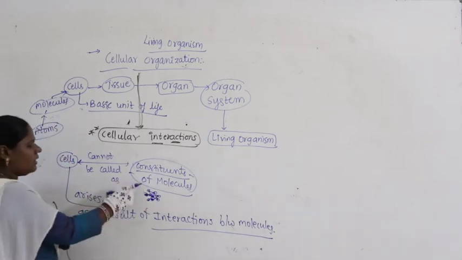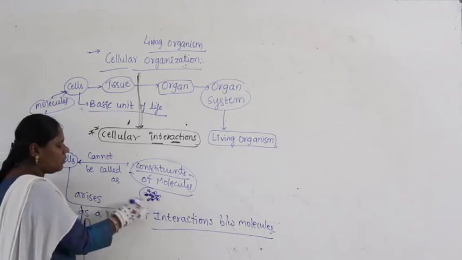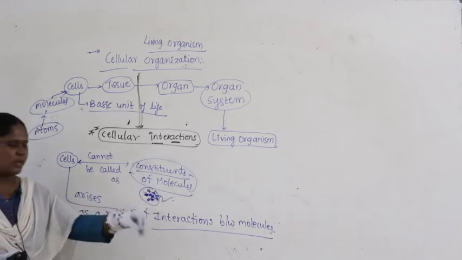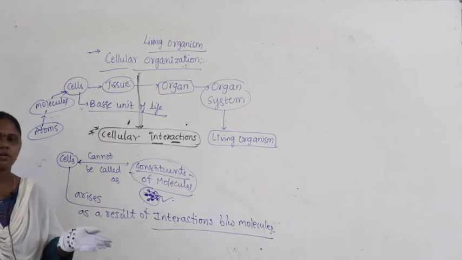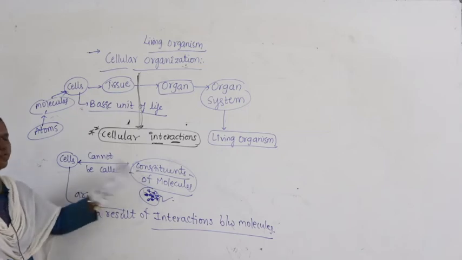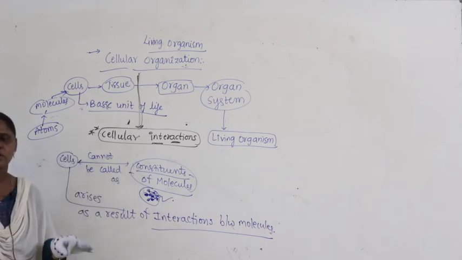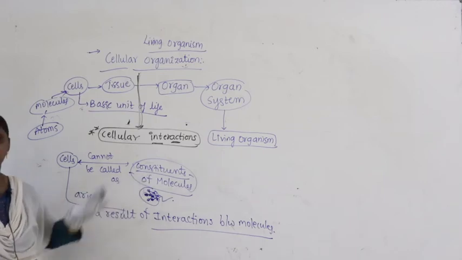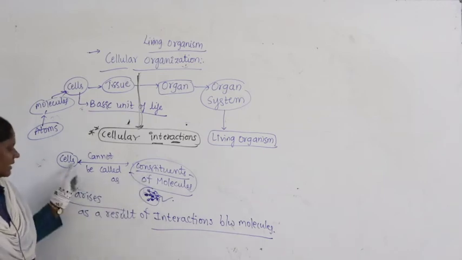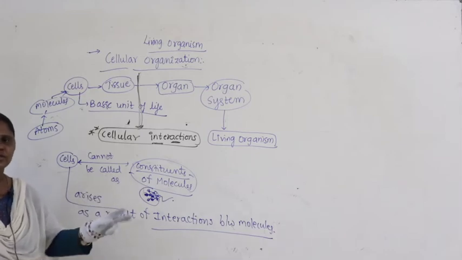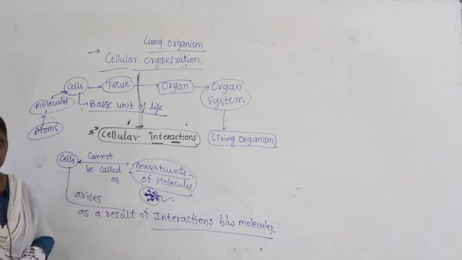When all interact with one another, then only it is called a cell. Simply if I keep all the molecules at one place, I cannot call this a cell. So a cell is not a constituent of molecules. Then what is a cell? Cells arise as a result of interactions between the molecules.